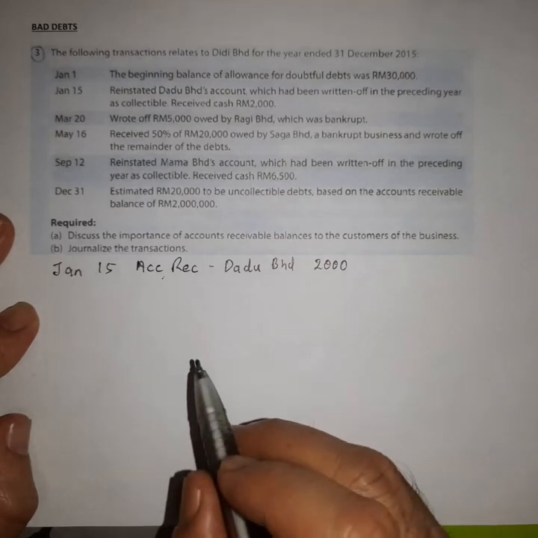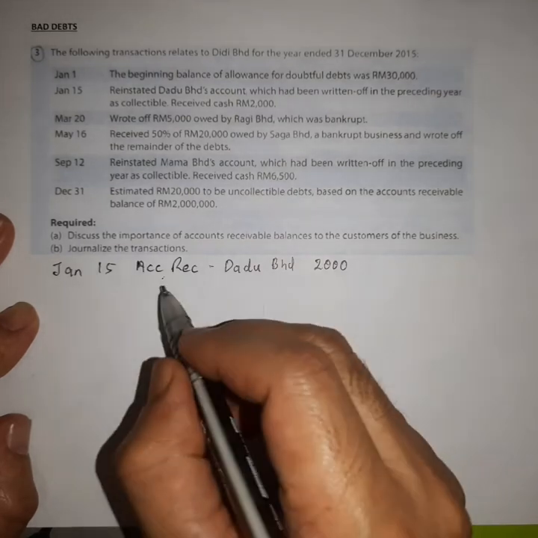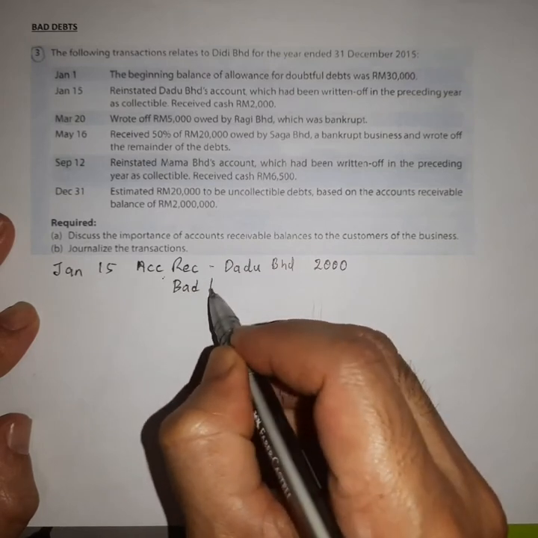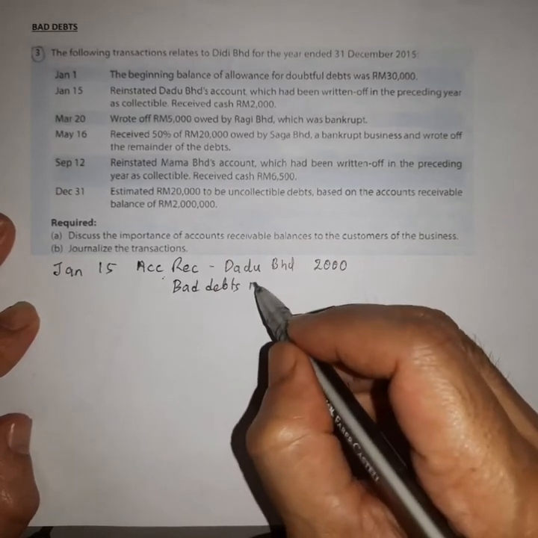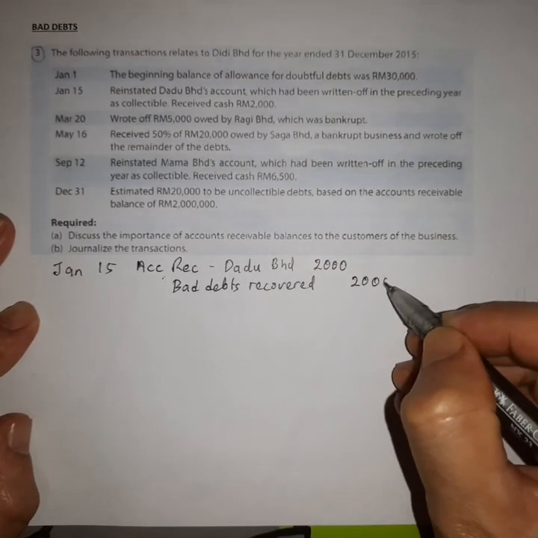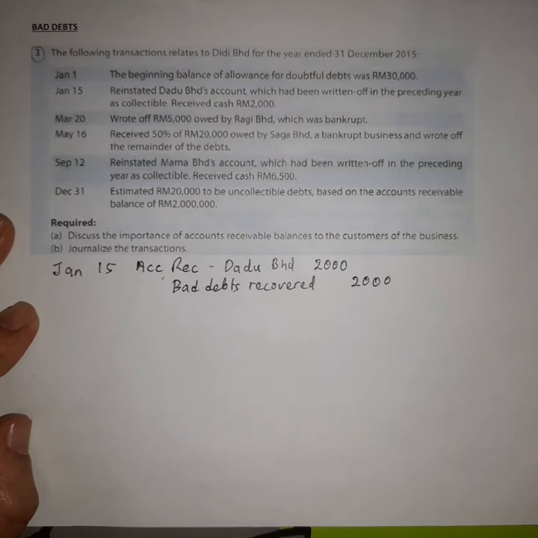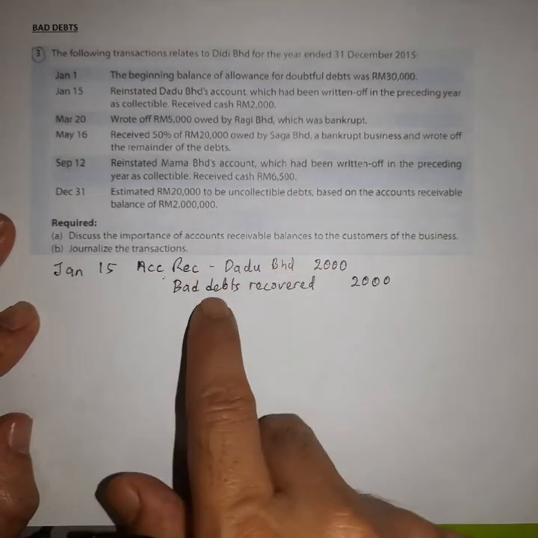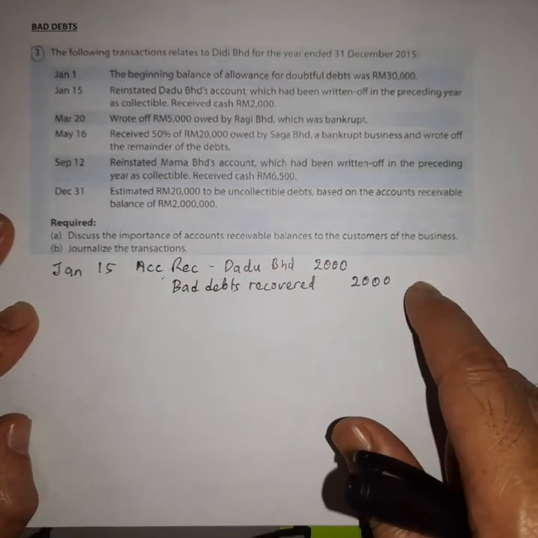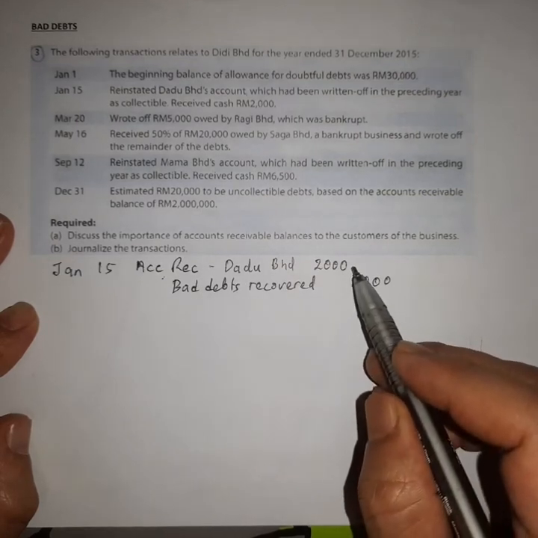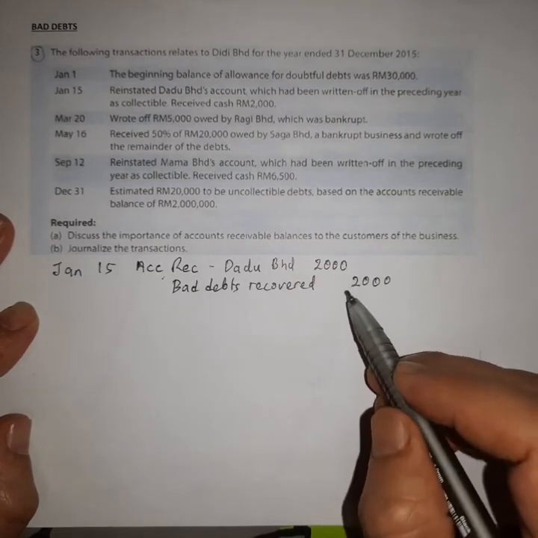And then you credit an account called bad debts recovered. You have to memorize the name of this account. Every time you have to reinstate an account receivable, you debit the account receivable and credit bad debts recovered. These journal entries make the account receivable exist again. Before this, you had closed the account receivable when you wrote off the account. Now you make it exist again.